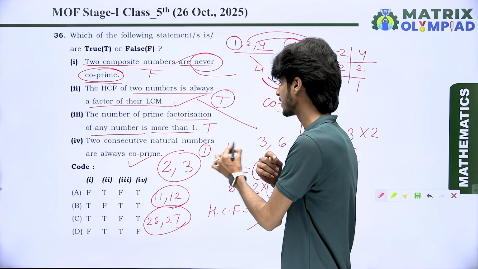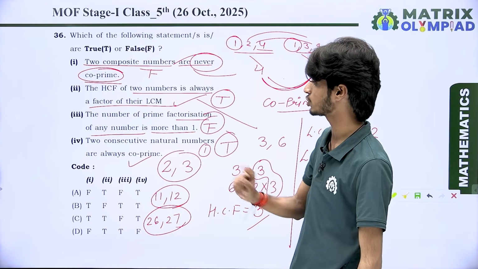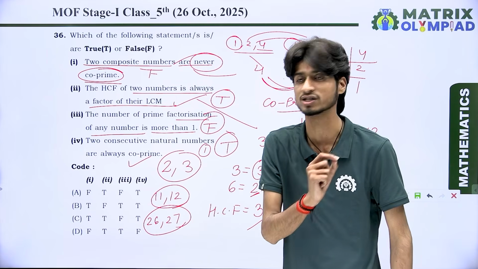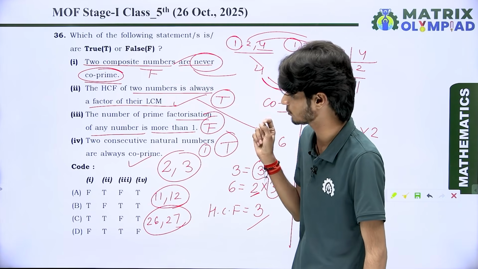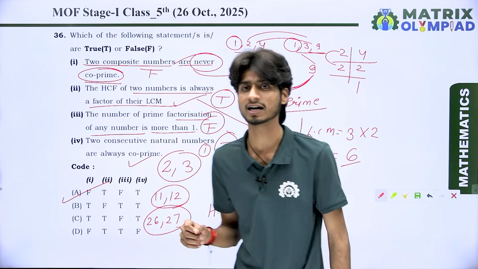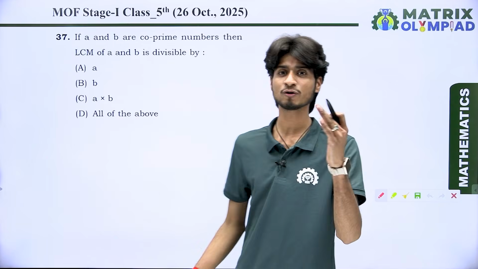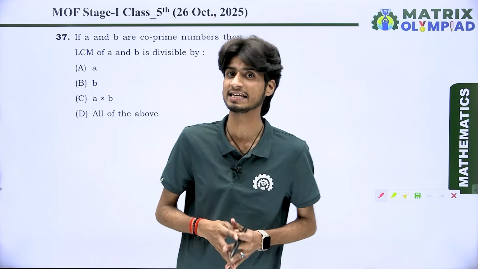It is also true. That means the first statement is false, the second one is true, the third one is false, and the last one is true. So false, true, false, true. Look at here. False, true, false, true. Option A is the correct option for question number 36. Next we have question number 37, which you face in the examination.